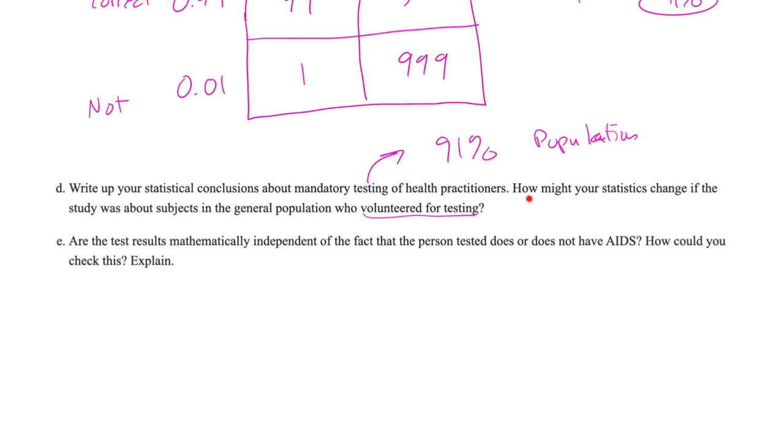But how might this change? Well, if you're only doing the people who are volunteering, you're just going to end up with a lot less people, just a ton less. So instead of testing 100,000 people at 99% accuracy, you might only be testing 1,000 people.